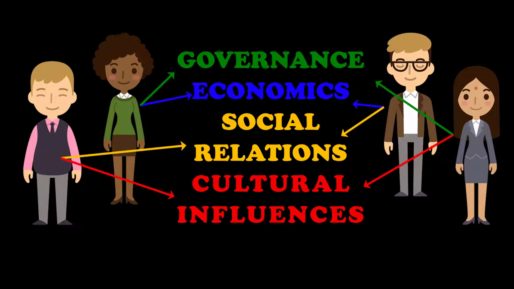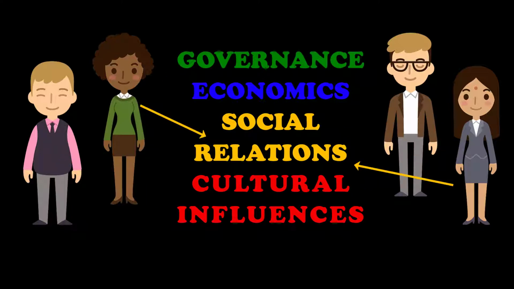Now, why do it this way? It guarantees that everybody is reviewing and contributing to all parts of the meta-narrative. So in this example, when they switch up, Amanda and Cynthia are finishing off social relations. They can ask for any clarifications to Brian and Dion and what they were thinking about that structure when they drafted the first half. So Amanda will bring her knowledge of the politics section to the social relations category, and Cynthia will bring her knowledge of the cultural influences section to the social relations category. This is another opportunity for the contributors to clarify any confusing parts, eliminate lingering assumptions, and resolve any inconsistencies.